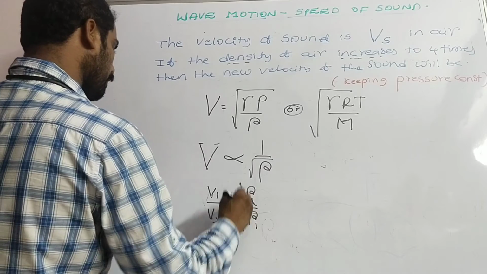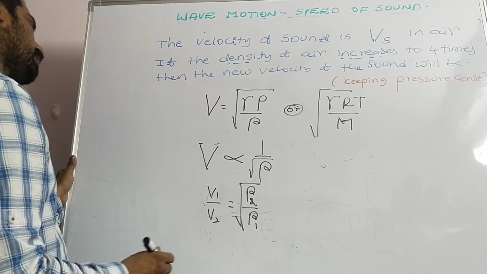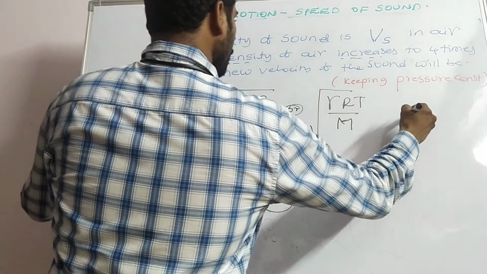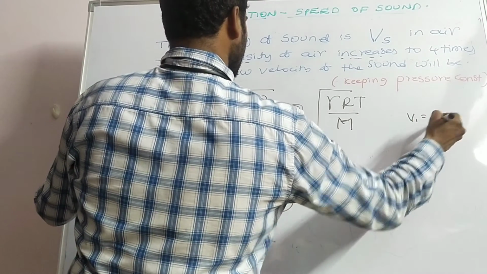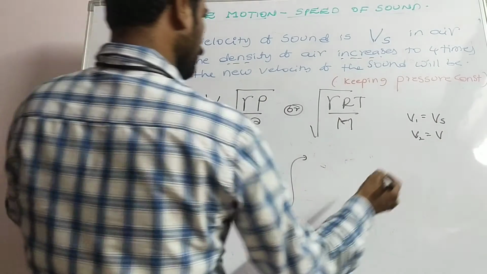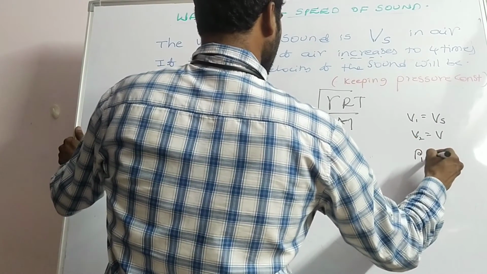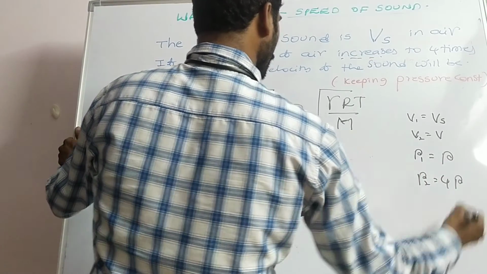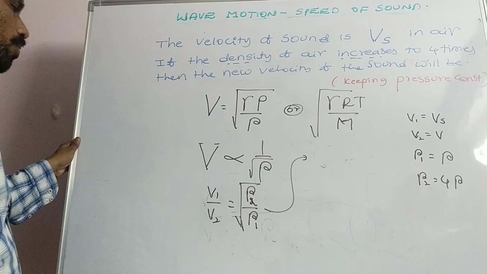Here V1 is equal to Vs, V2 is equal to V. Rho 1 is rho, rho 2 is equal to 4 rho.